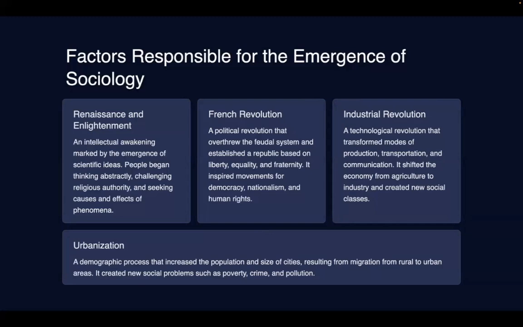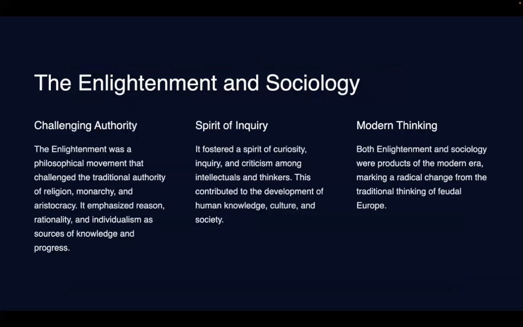So it was a process that increased the population and size of cities. Mega cities started developing. If you know, London was the first city which became a city of a million population. Such mega cities developed, resulting from heavy migration from rural to urban areas. New social problems, abject poverty, crime, pollution, etc. developed. Now we will see the Enlightenment in detail.